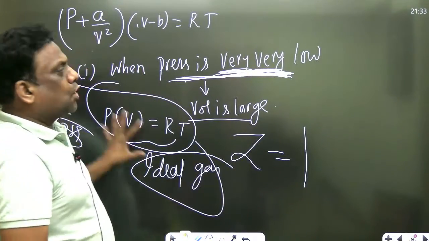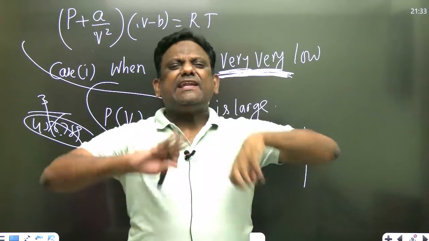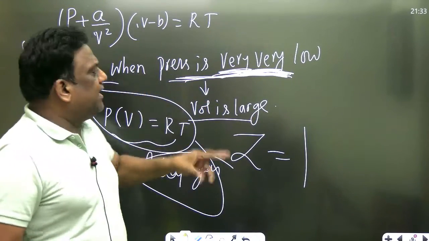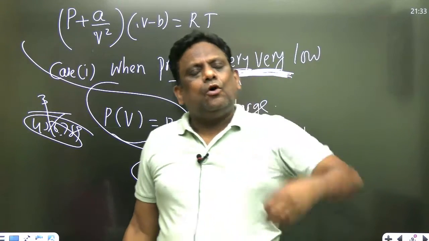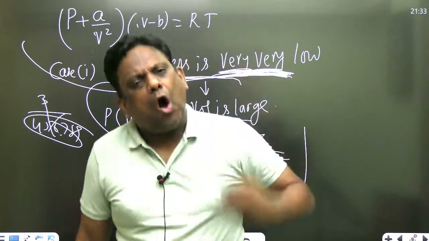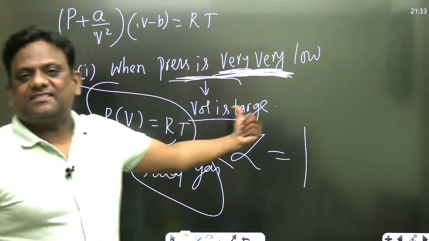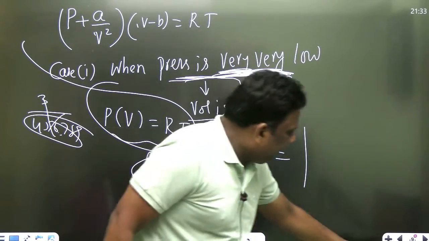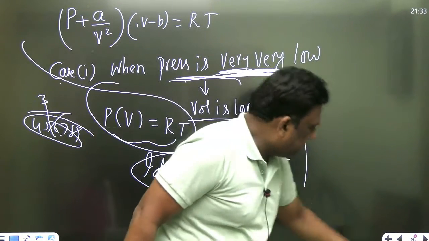यहाँ पे temperature का कोई जिक्र नहीं आया. I have not made any mention of temperature. Irrespective of the temperature, at very low pressures, forget about temperature. No matter what the temperature is, तो जब भी pressure बहुत कम होता है, very low, physical explanation I have given, it behaves as an ideal gas. Absolutely fine. अब एक दूसरा case ले लेंगे. This is case 1 when the pressure is very low. Great. Next, case 2.